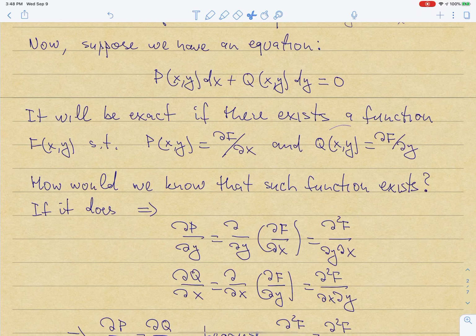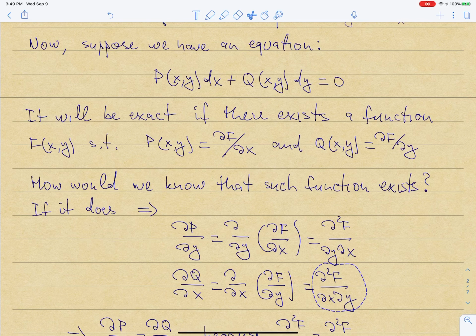If Q is df dy, then if we take the derivative of Q with respect to x, it is going to be this, and that's a second partial of f with respect to y first and then with respect to x. Now here I'm not looking at the minute details of the mathematics of this.